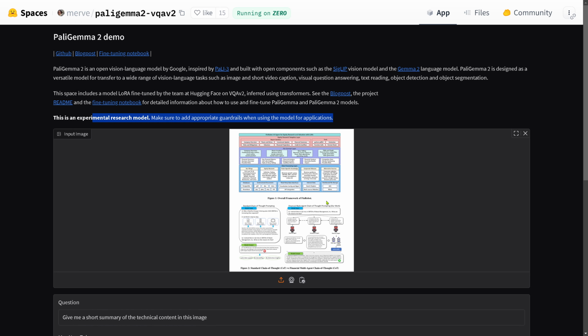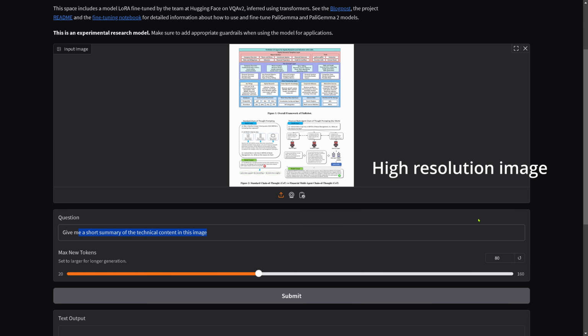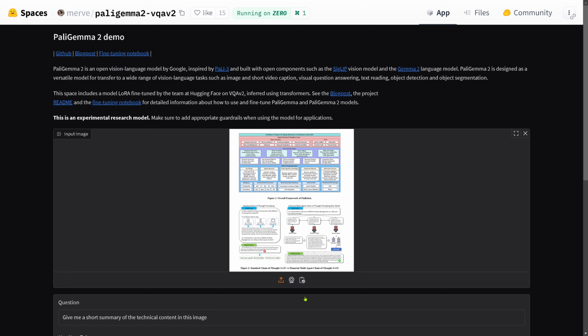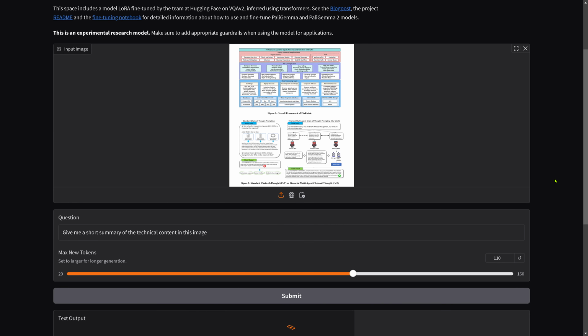So I uploaded a real complex image. And I say, give me a short summary of the technical content of this image, because I want to make sure in a real benchmark, is it able to read this? Is it really able to get an idea what this is all about? It is technical content, so I don't just want to go with reading an email. Yes, of course it can read an email. Max new tokens set to, let's say, 110 tokens, and submit this. And you are now live with me. Is it able to do this text output? We are waiting.